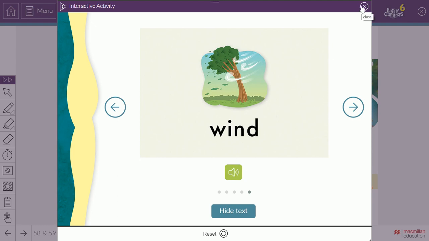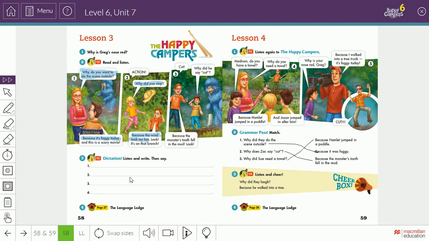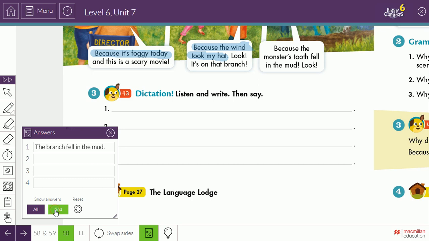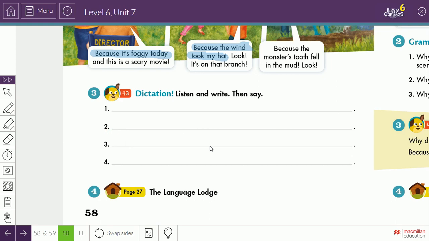These are the nature words, and we practiced them in dictation. Yes, we did. The branch is falling in the mud. Then the dog jumped in a puddle. The tree trunk is big. The wind is strong today.